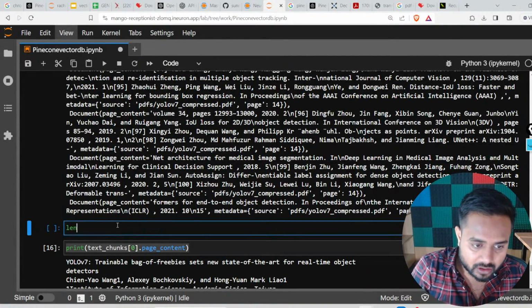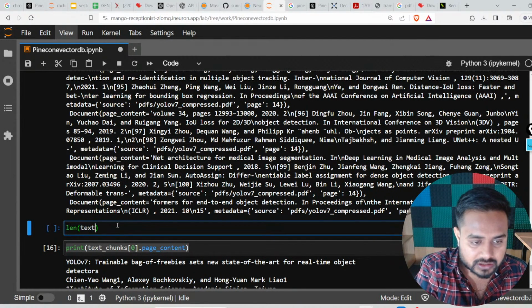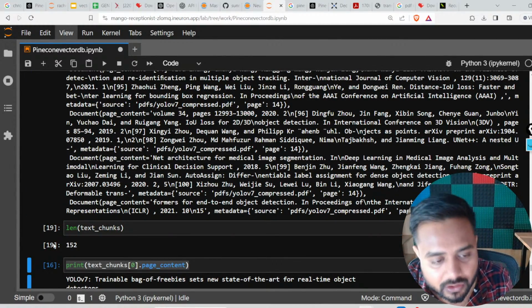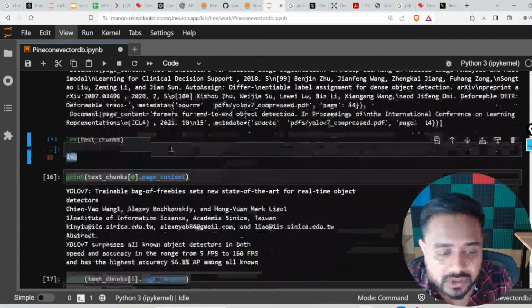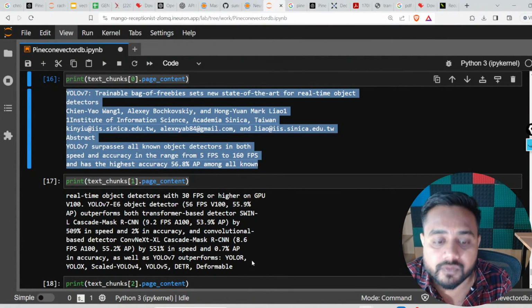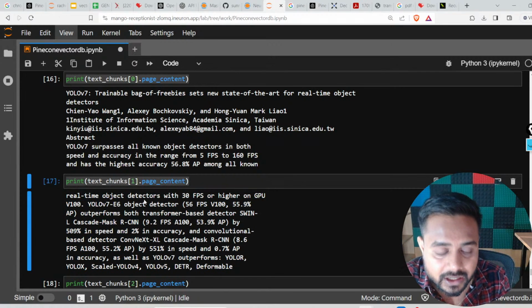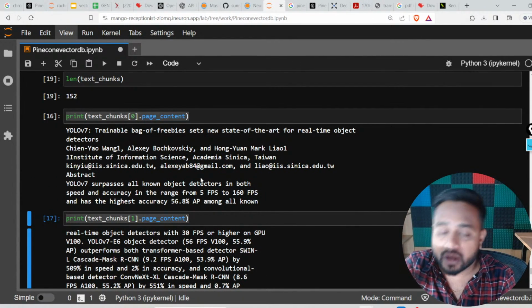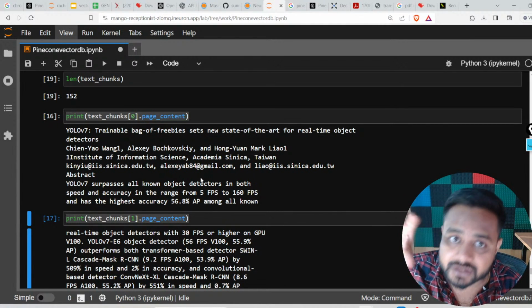Now if you check the length of it, let me check the length of this text underscore chunks, right? Here is the length of text underscore chunks. Now you will find the chunks length is 152, meaning a total of 152 paragraphs from the data itself, right? The chunks which we have made from the data which we have loaded.